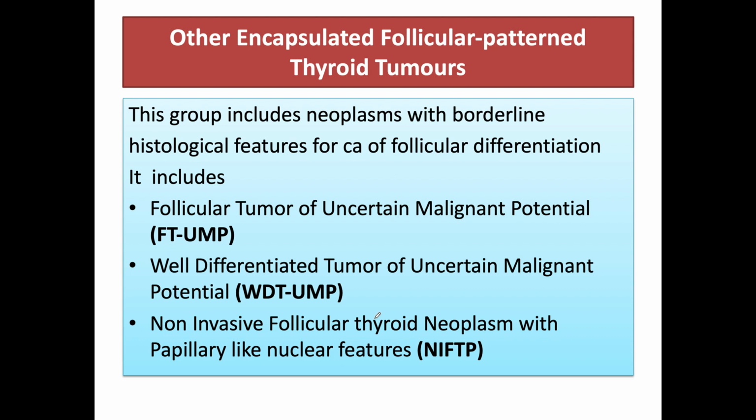And it includes three entities. First is follicular tumor of uncertain malignant potential, FTUMP. Second is well differentiated tumor of uncertain malignant potential, WDT-UMP. And third is non-invasive follicular thyroid neoplasm with papillary-like nuclear features, NIFTP. So it's very important, as these are new entities, to remember these names and know the diagnostic criteria for these entities. So let us proceed further.